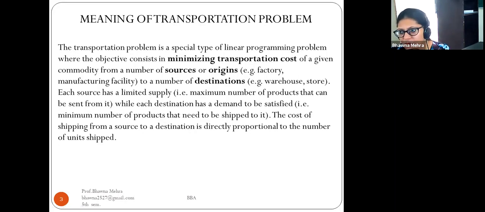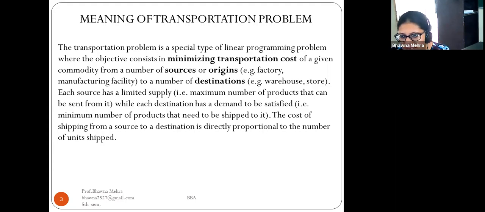The meaning of transportation problem: the transportation problem is a special type of linear programming problem where the objective consists in minimizing the transportation cost of a given commodity from a number of sources or origins, for example factories and manufacturing facilities, to a number of destinations, for example warehouses and stores.